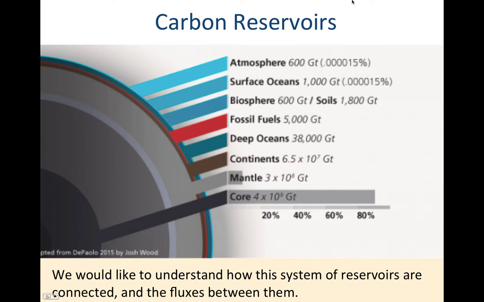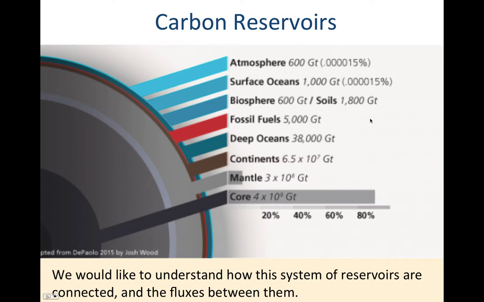First, we'll have to look at carbon reservoirs. First, we have a huge reservoir in the core and in the mantle. We don't need to concern ourselves with that right now. But in the rocks and continents, you have 6.5 times 10 to the 7 gigatons of carbon tied up in rocks, essentially. The deep oceans also contain a lot of carbon, 38,000 gigatons. Fossil fuels, about 5,000 gigatons.